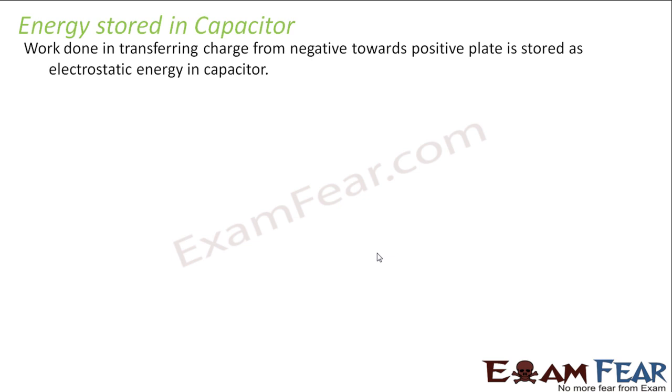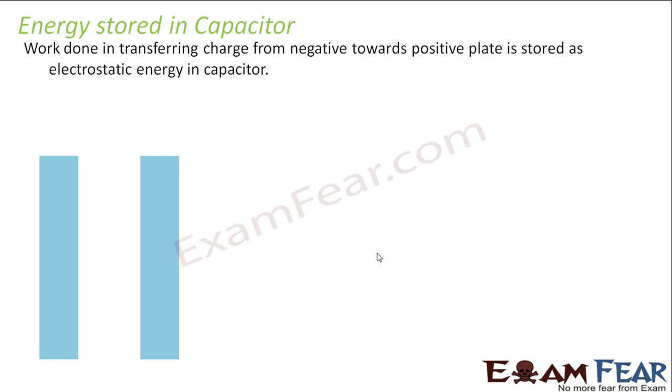So let us take help of the diagram so that it becomes easier for you to understand. This is your capacitor, the two plates of the capacitor, and this was the electric field established between them. Now when I talk about a battery source which is supplying electrons, let us suppose this is my positive plate and this is my negative plate, right? So some work is done to take electrons from this positive plate and send them there. Since electrons are coming to this plate, that is why this plate is getting negatively charged. So there is some work done in bringing electrons from the positive plate to the negative plate.